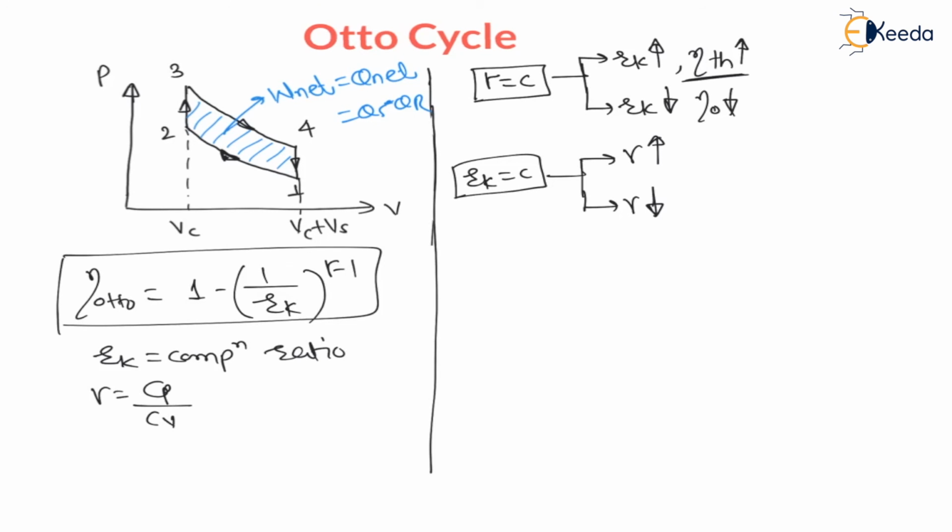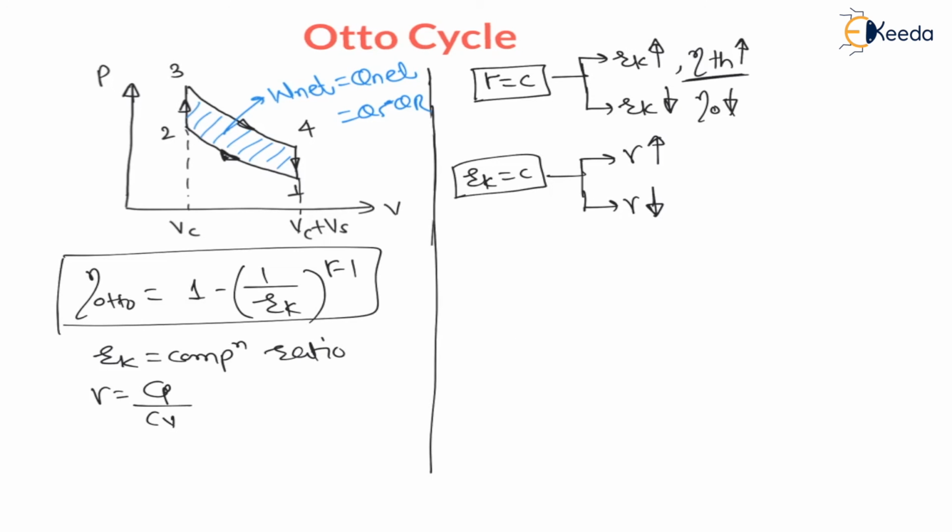Now my dear students, if compression ratio is kept constant, and compression ratio is more than 1, then 1 upon compression ratio is less than 1. Take less than 1 to some power: 0.1 power 2 is 0.1 into 0.1, which is 0.01, so 0.1 is more than 0.1 squared, definitely we know that, right?